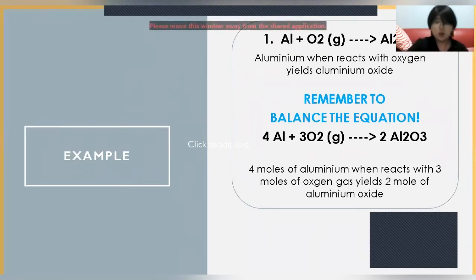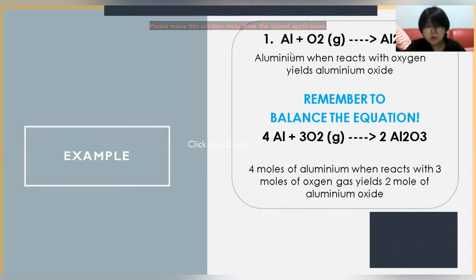This is what I usually do. Let's see the right side first. We know the right side is Al2O3. Now, Al2 means the right has 2 Al while the left is only 1. So, in order to balance it, we need to times 2 on the left. So now this is 2 Al.